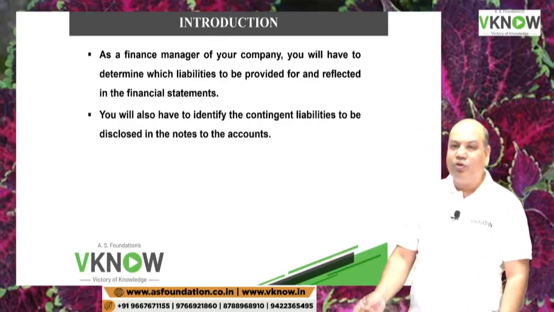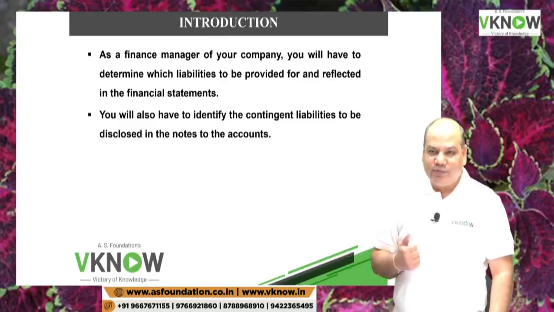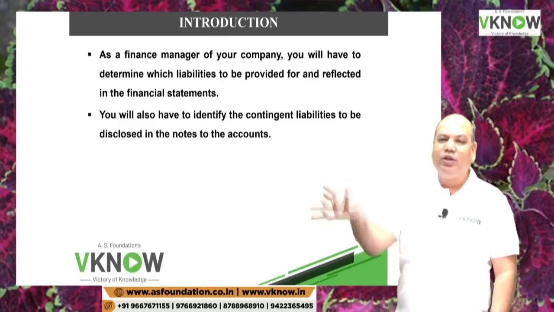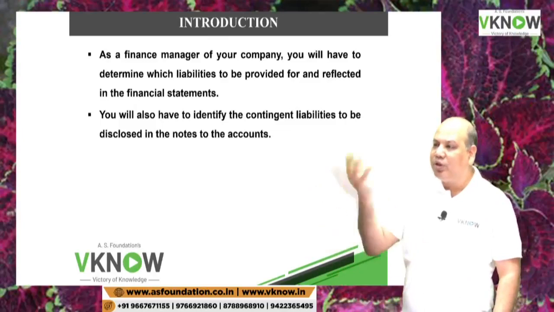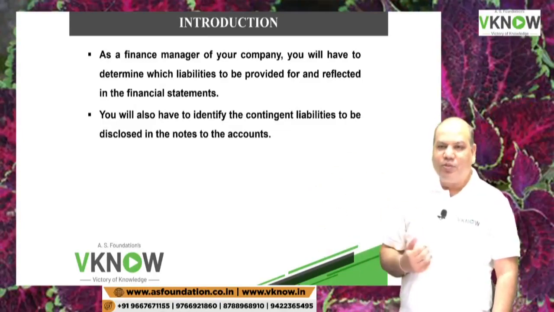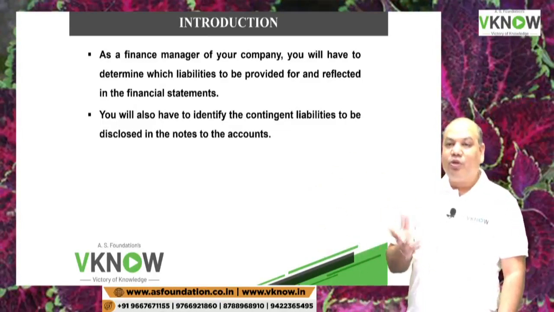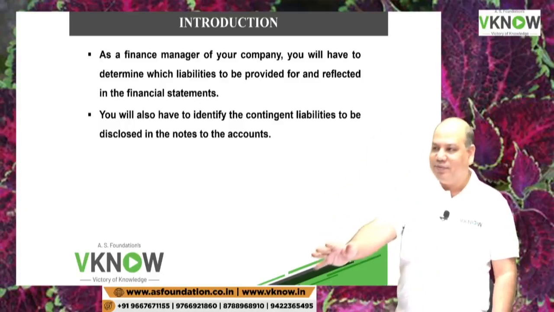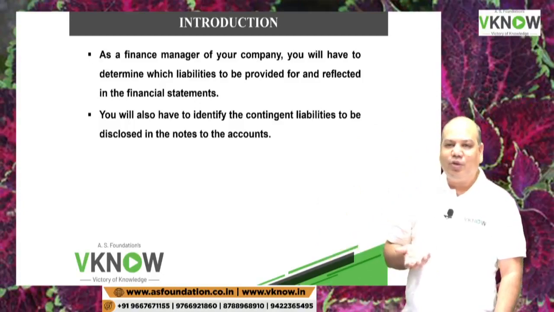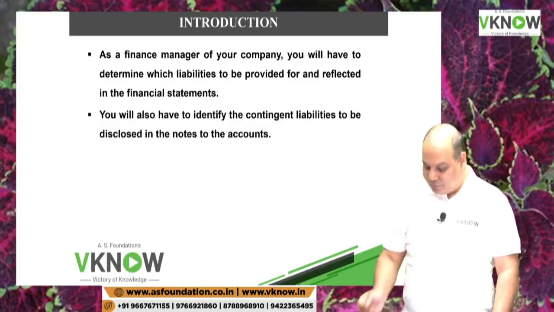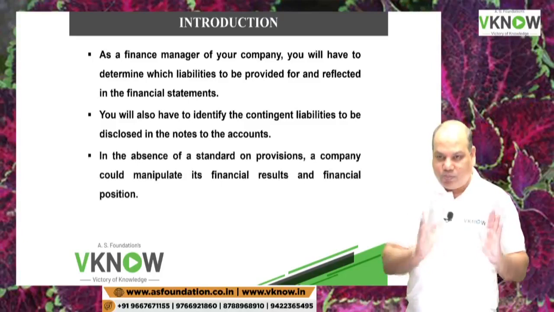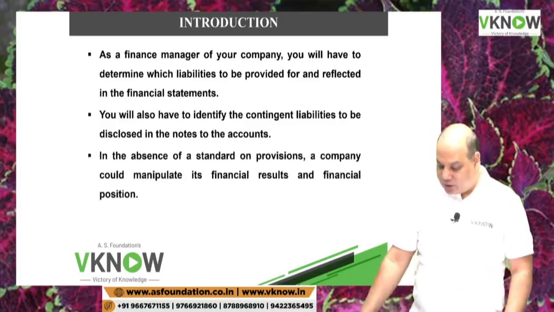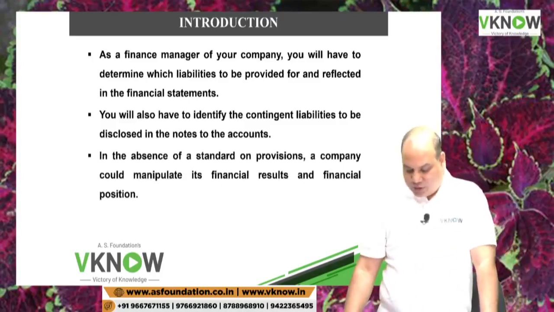And then the standard also tells you about contingent assets. Do not recognize a contingent asset. It is a potential asset, a possible asset. So don't be too happy just because you are going to win the case. First win the case, then record the amount receivable. Is it right? So the standard deals with provisions, contingent liabilities and contingent assets.